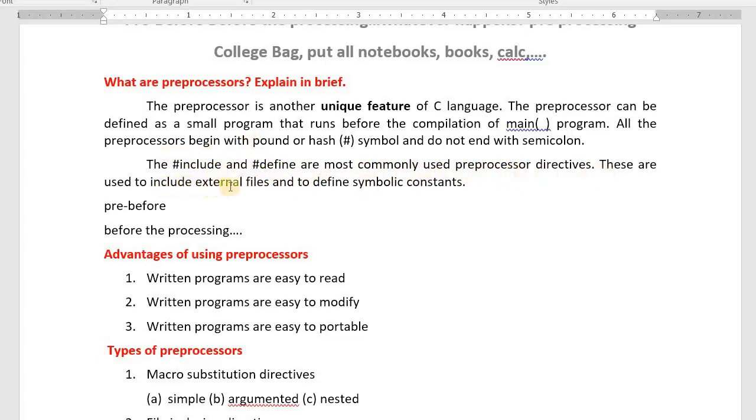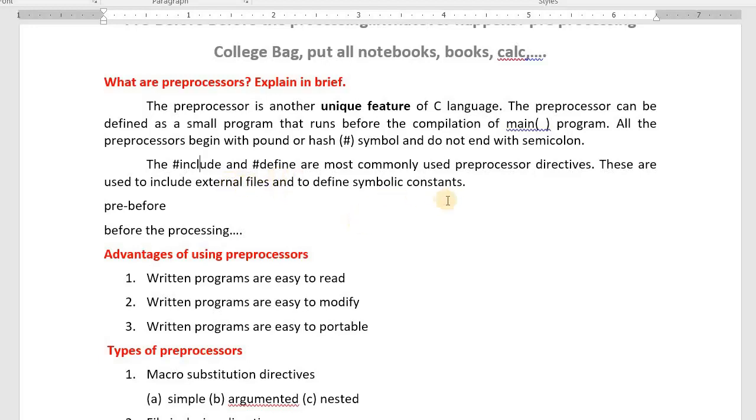These are used to include external files. Include helps us to include an external file, not only a header file. You can include other C files also. If you include another C file, you are able to access the contents of that C file. John includes the file of Bob. Bob includes the file of John. John can access the contents of Bob. Bob can access the contents of John, like that.